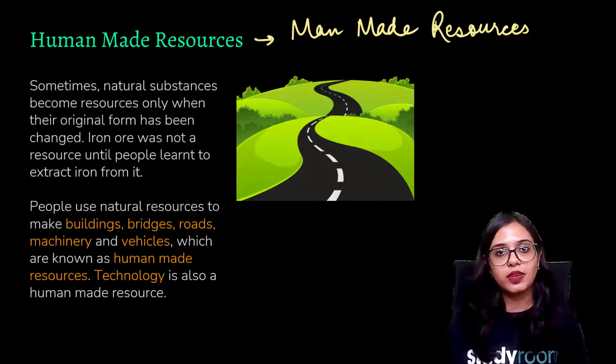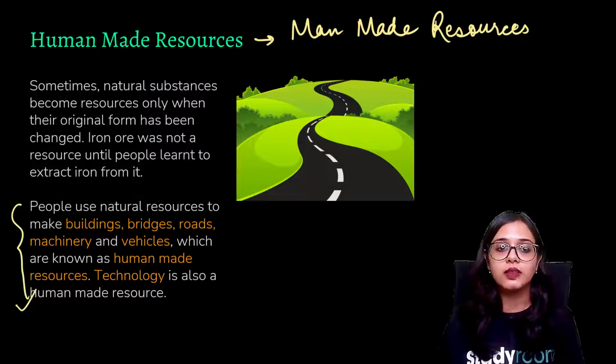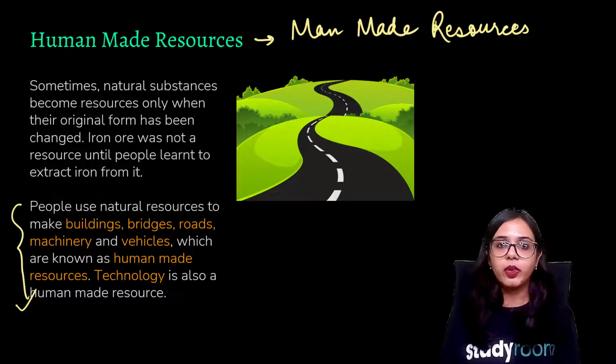For example, the buildings that we have, the bridges, here in the second paragraph you'll find examples, machinery, vehicles. All of these are man-made resources.